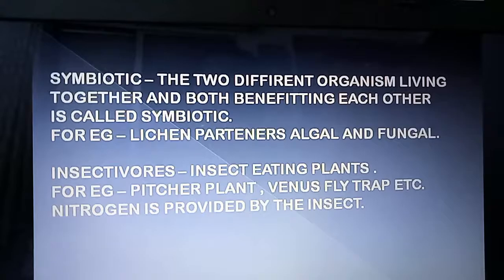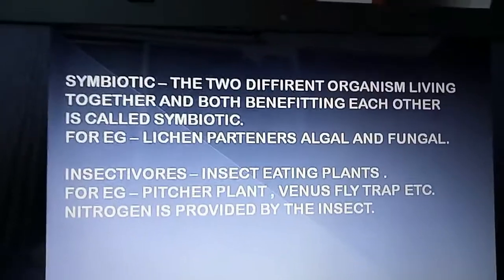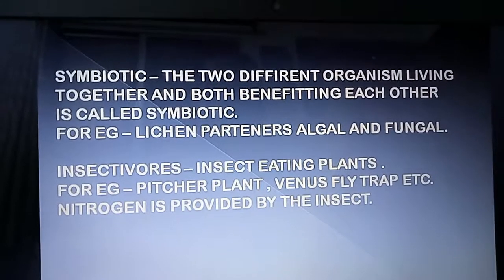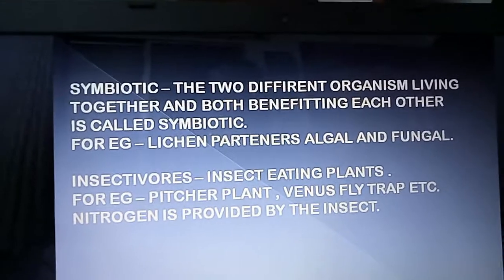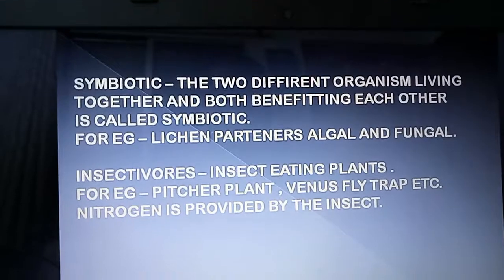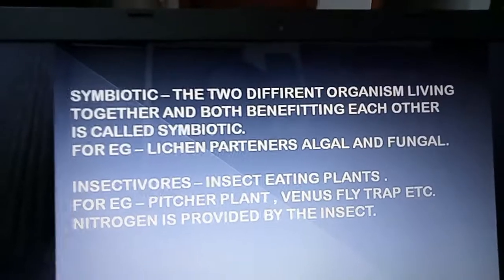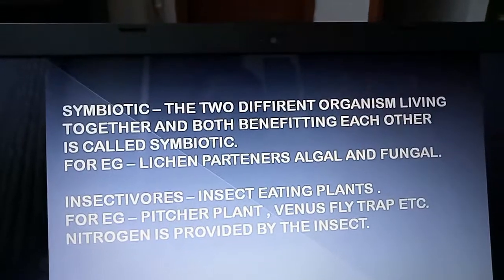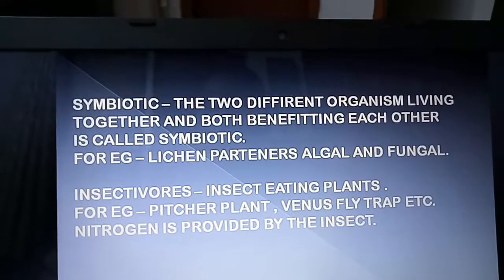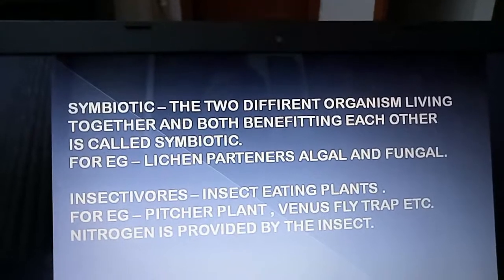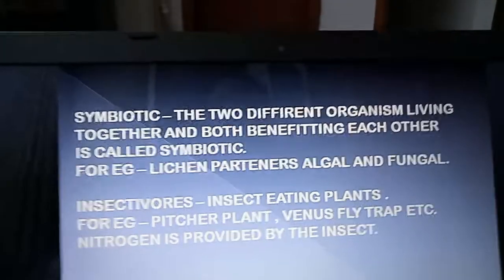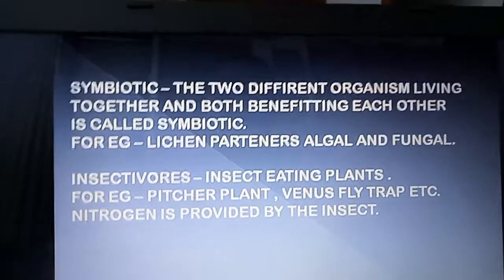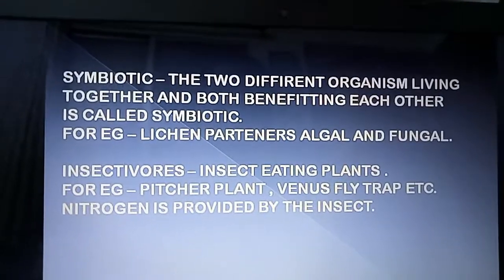Now, we will talk about symbiotic and insectivorous. Symbiotic: two different organisms living together and both benefiting each other is called symbiotic. Like, one would be autotrophic and one would be heterotrophic. For example, lichen partners are algal and fungal. Now, algal is autotrophic, so it provides food material to the fungal, and fungal is heterotrophic, so it provides water, minerals, and shelter to the algal.